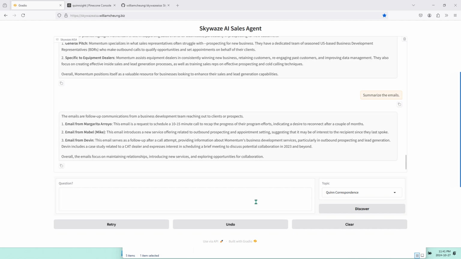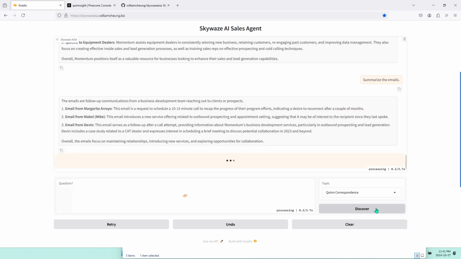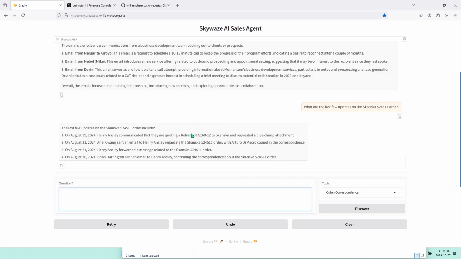The email message was saved from Outlook to a MSG file, and I want to know from the MSG file what are the last few updates on the Scansa order. Discover. So it's going to go through the saved email, and it gives the last few updates.